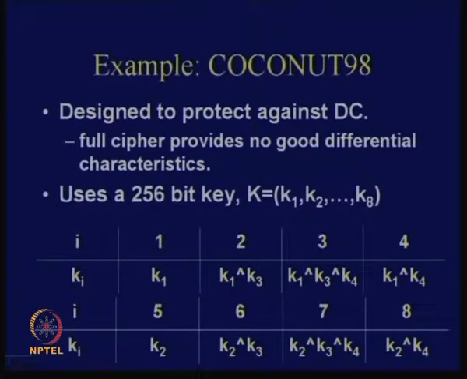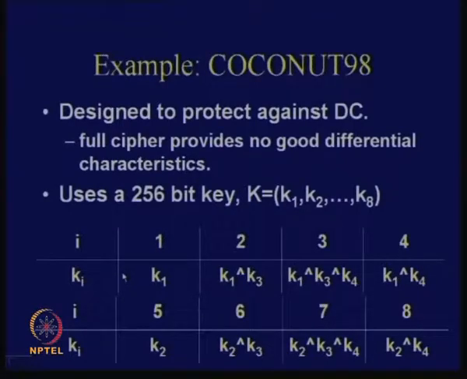So what is the idea? We are essentially using a 256-bit key in this Coconut cipher, and this is a 64-bit block cipher. It's something like a Feistel cipher which we have studied. It's not so important for us, but observe that the Coconut 98 cipher had 3 components. It had 2 Feistel layers and in between there was an M layer. Actually it's a decorrelation layer, but for simplicity let's call it an M layer.